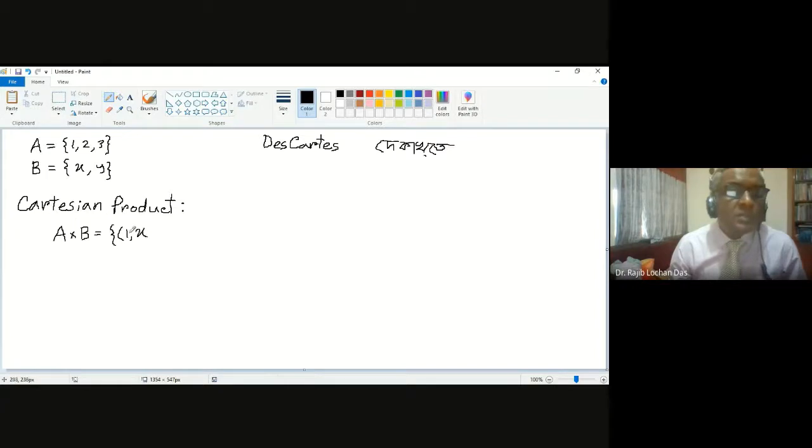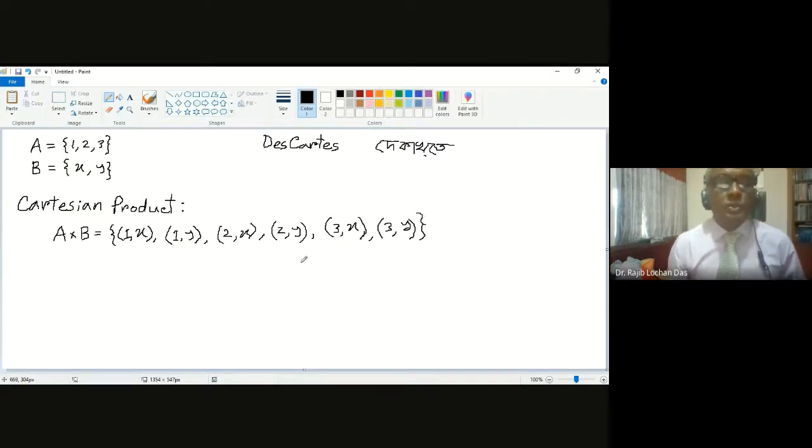So we write the set here, A cross B, and then we write the set with elements as pairs. The first pair will be 1 comma x and the second pair will be 1 comma y, and so on. Another pair will be 2 comma x, another 2 comma y, and then 3 comma x and 3 comma y. Every time you write the pair within first brackets and then the set within second brackets. This will be the style, and you cannot change the order.